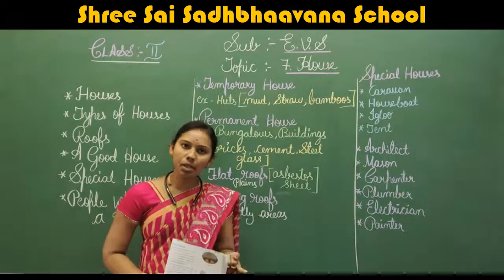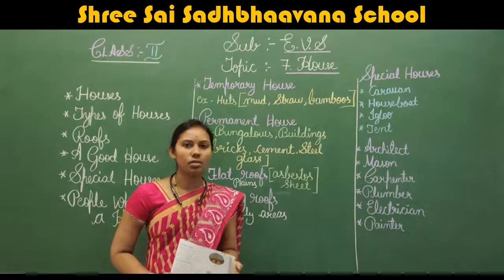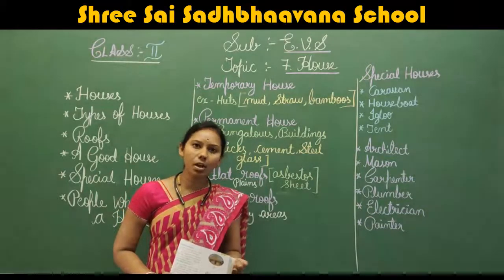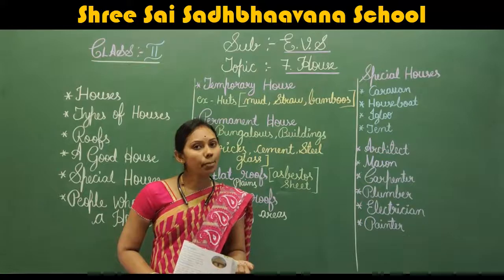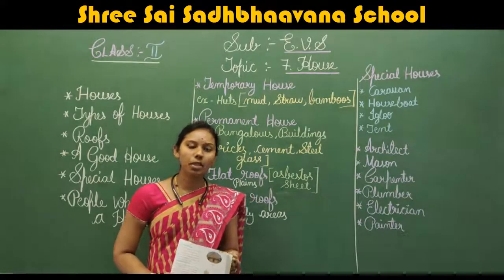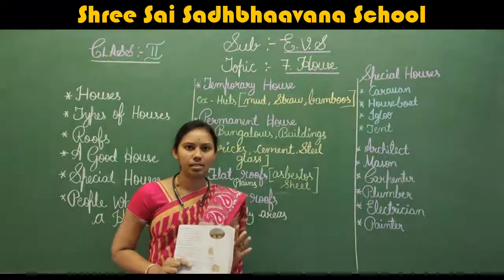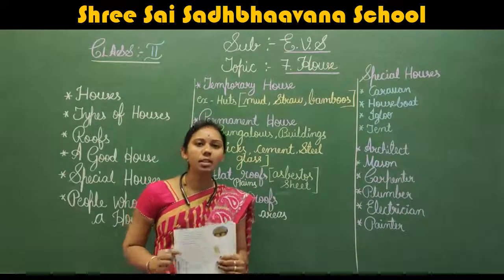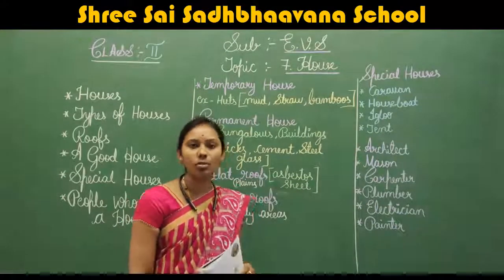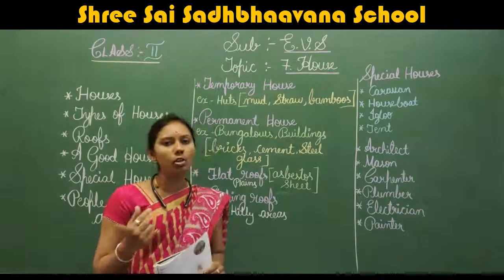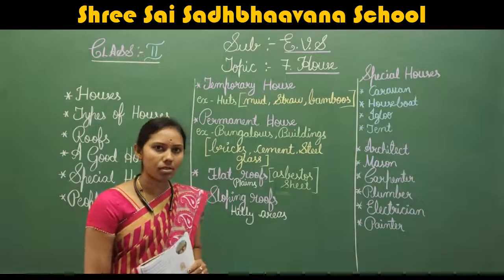That is, one is temporary house, one is permanent house. What do you mean by temporary house? Temporary houses are nothing but built for temporary. For some days, few days. Not for the long time. They are built for a short time. That type of houses we call as temporary houses.